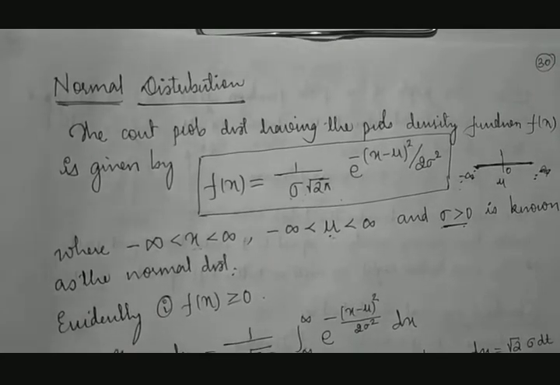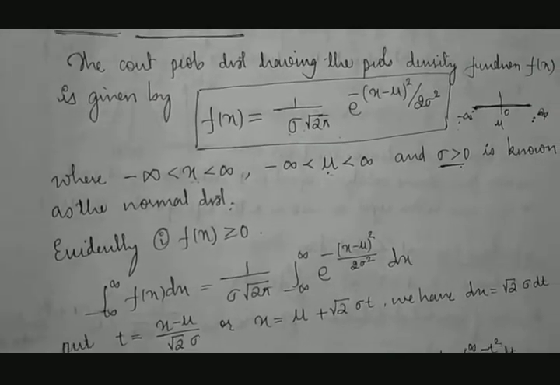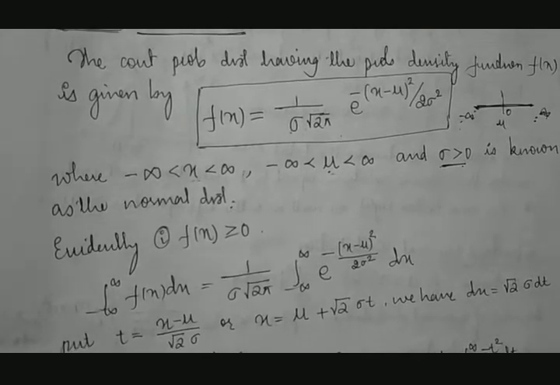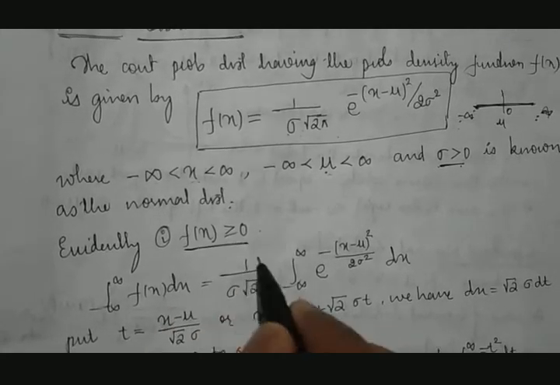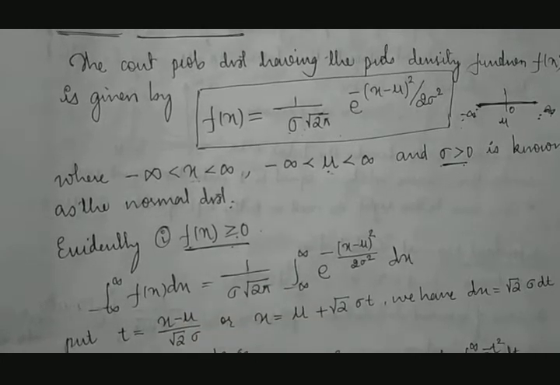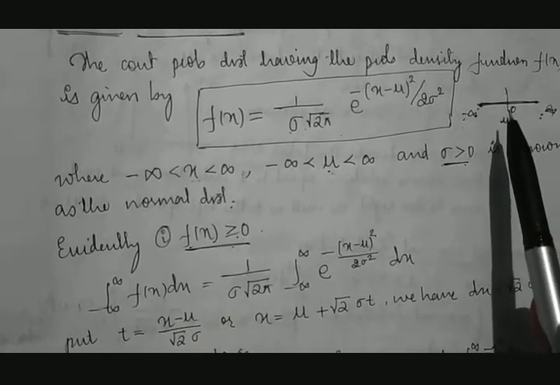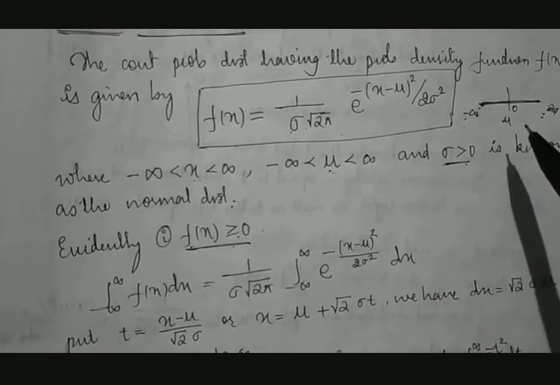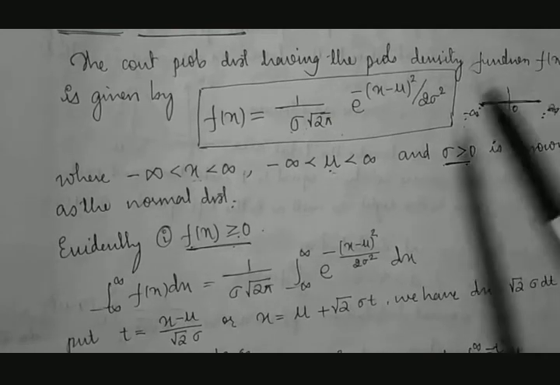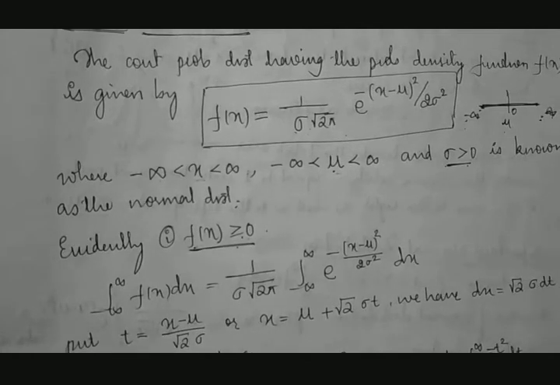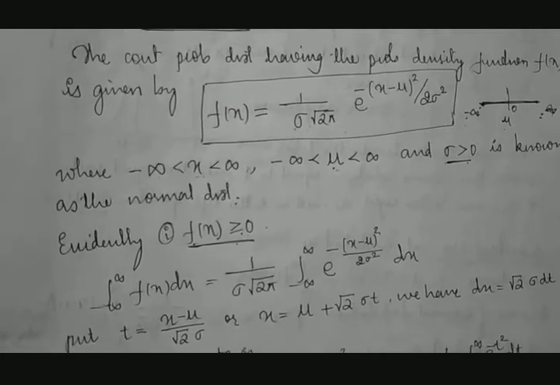As per the rule, to say this normal probability distribution is a continuous probability distribution, it must satisfy two conditions. The first condition is that the function of x must be greater than or equal to 0. Whatever x we get, for that we will be getting the value of f of x also. Whatever f of x we are getting must be positive, or at worst equal to 0 is accepted. It should be positive or more than or equal to 0.